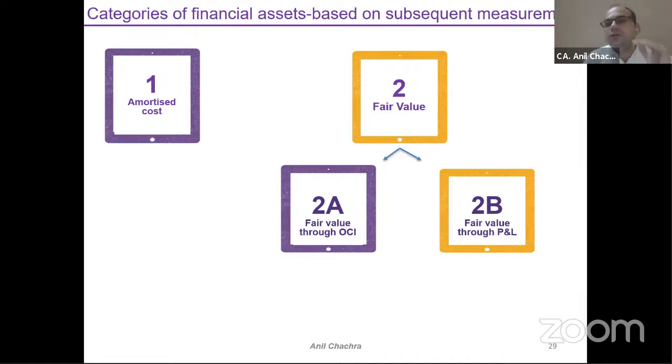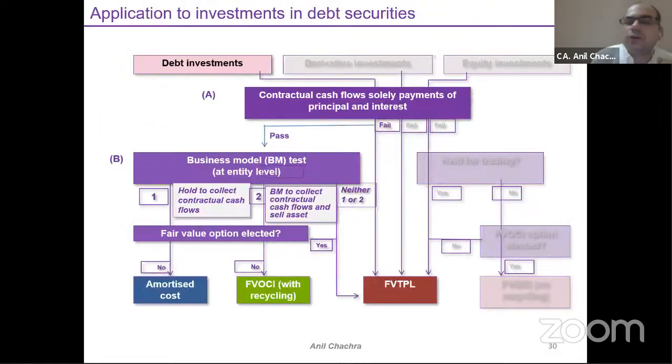And under the fair value, again, there are two separate criteria for this classification part. One is fair value through profit and loss. Second is fair value through other comprehensive income. When we talk about these financial assets, we can categorize them into two parts. One is your debt investments. Second is your equity investments. So for this debt investments, it's a bit complicated. Just to understand the things, we need to analyze two models.